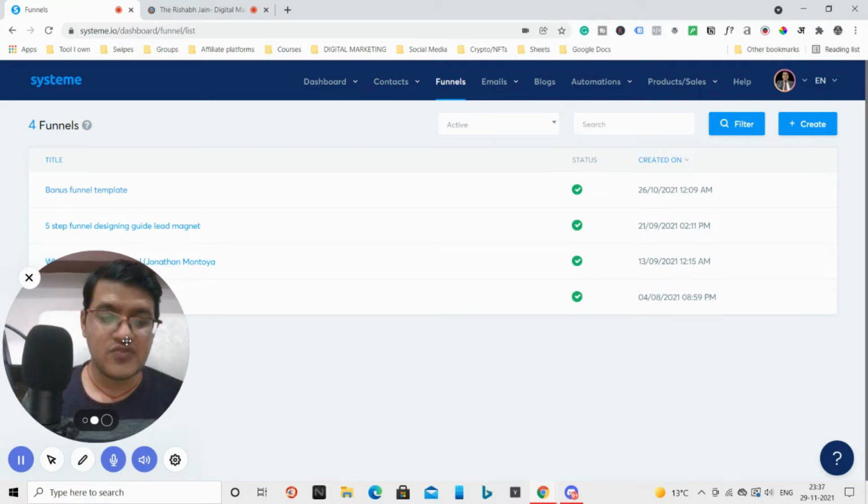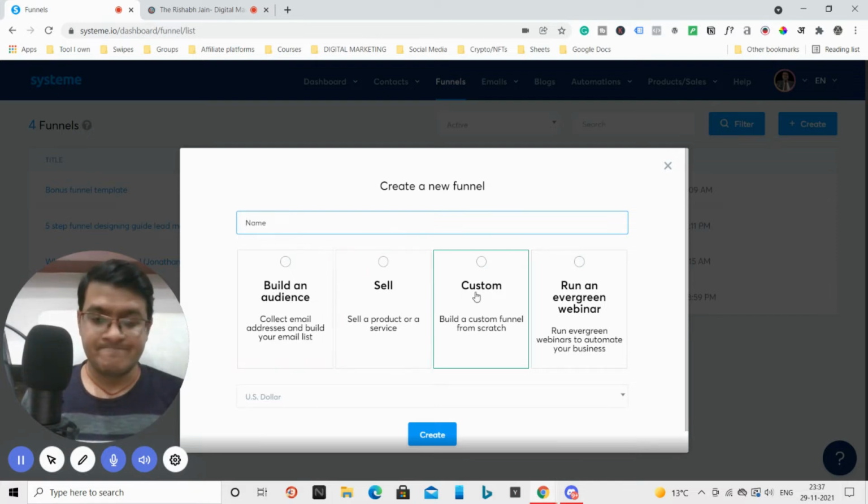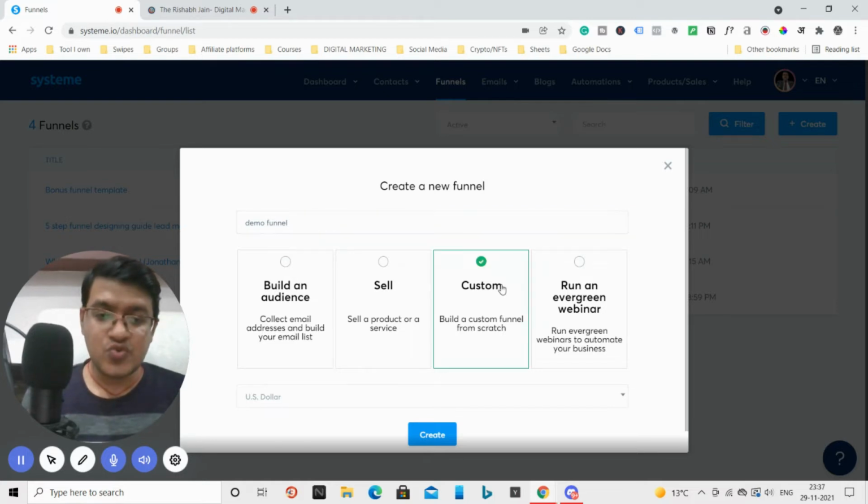So what you can do, if you want to create a new funnel, you need to click on this button, create, and you will get these four options. Okay, so you will choose any of the options here, and you will name it. So let me just give it a name, demo funnel. Okay, and let me choose the custom option.